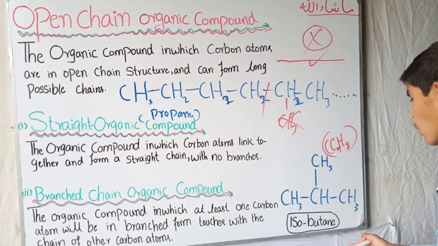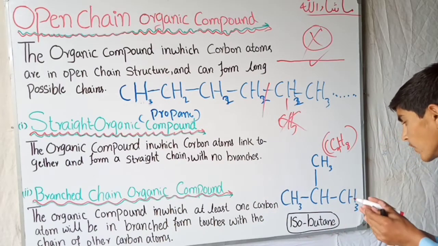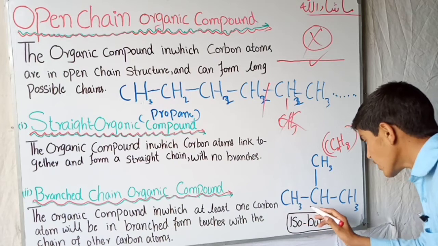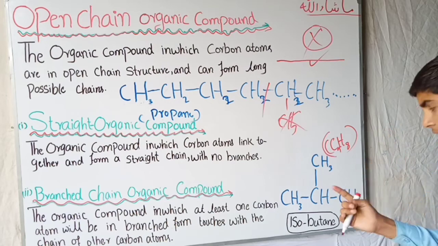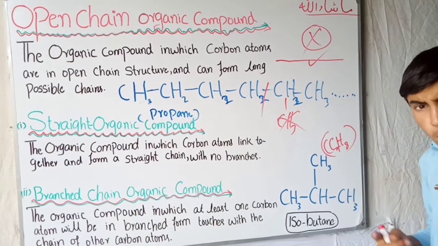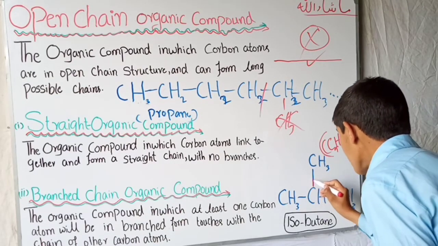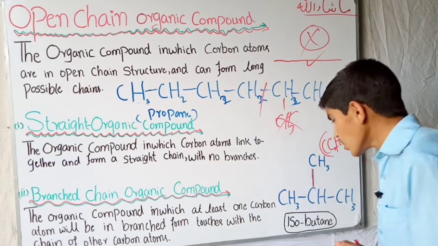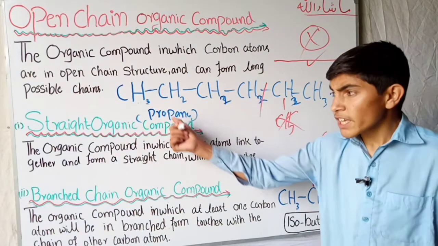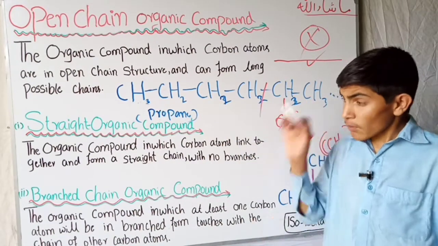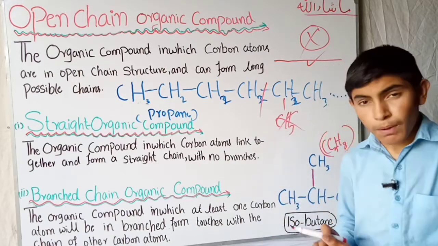If you take the branched chain organic compound, we will make a chain like structure: CH3, then CH, then CH3, while there is only one carbon and three hydrogens remaining, so we will make it a branch. We will take it as a branch, which gives us CH3, and therefore we call it isobutane. This isobutane is different from straight butane, so organic compounds are differentiated on the basis of straight chain forming and branched chain forming.